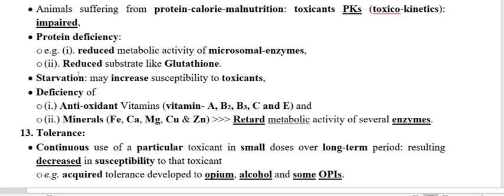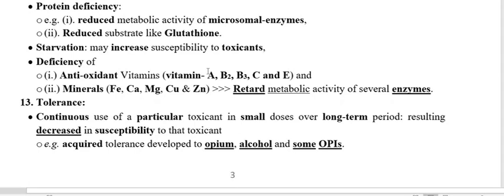Also, protein deficiency reduces the concentration of antioxidant enzymes like glutathione. If there is less glutathione, then the chances of paracetamol toxicity in the patient or the host are more. So this is also very, very important. If a patient is starved, this also increases the susceptibility of the patient or the host animal to the toxicant.